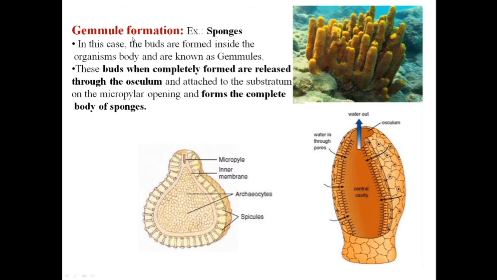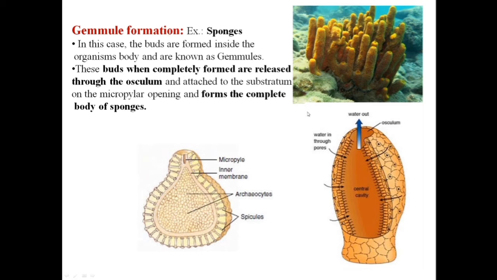The last one that we are studying is gemmule formation, where the buds are formed inside the organism's body. Here you can see the buds which are formed in the inner lining of the organism's body. It is seen in sponges and it is called gemmule formation.